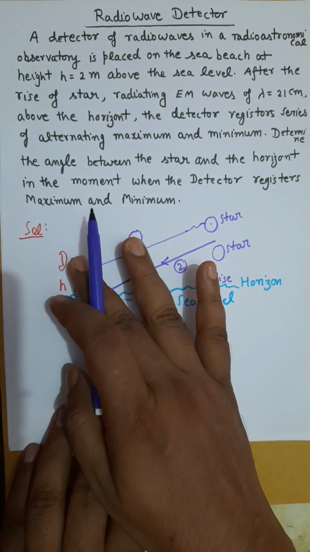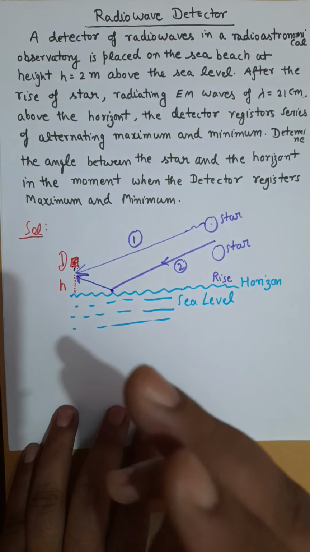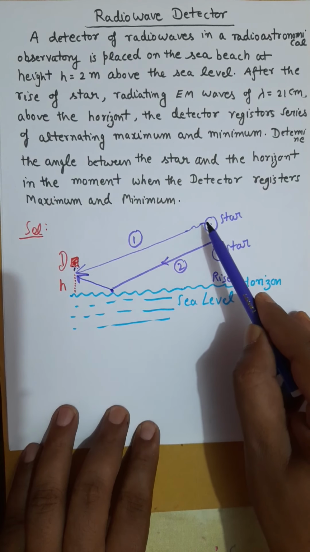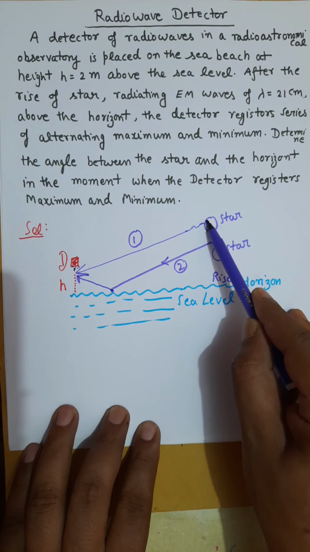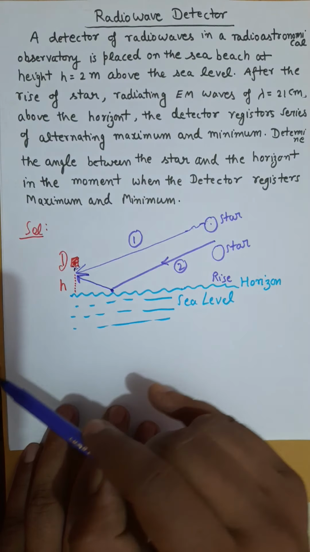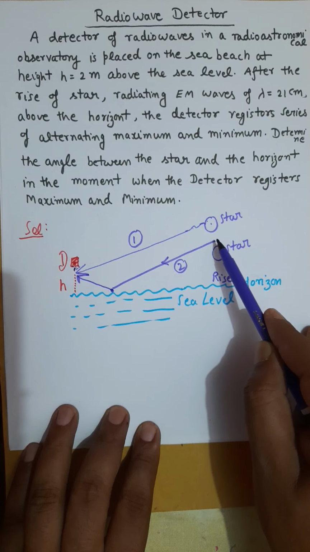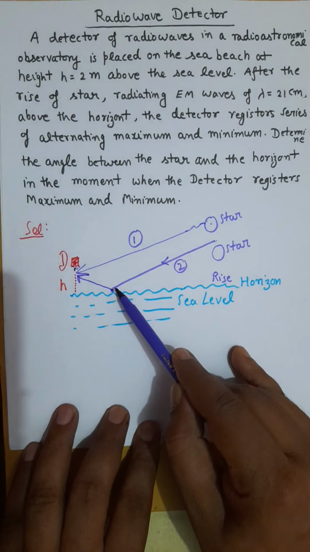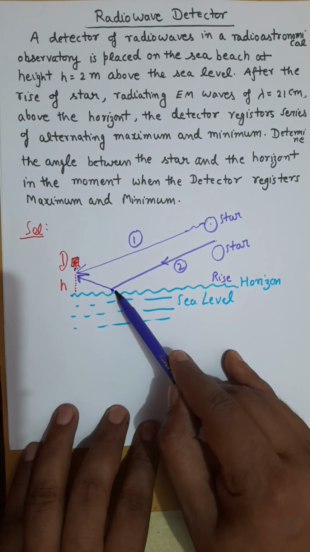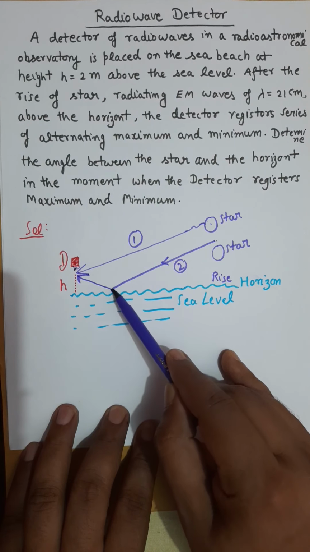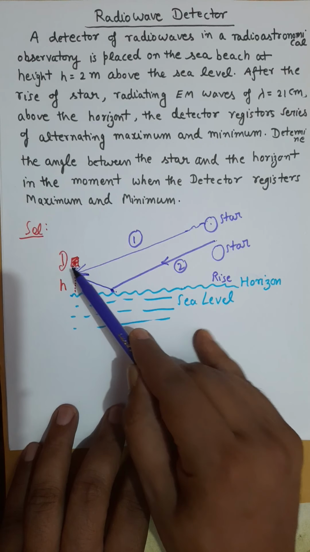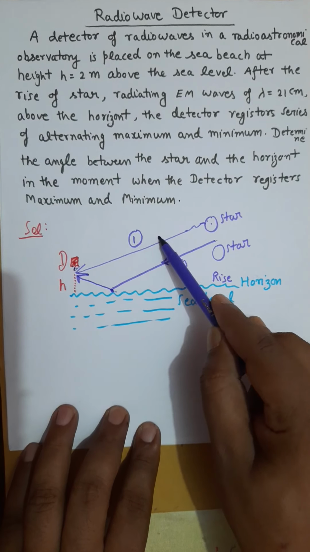So your detector will receive two types of wave. Type 1 is the wave which is directly from the star to the detector, and type 2 is a wave which is originated from the star, incident on the sea level, reflected from here and then received by the detector.